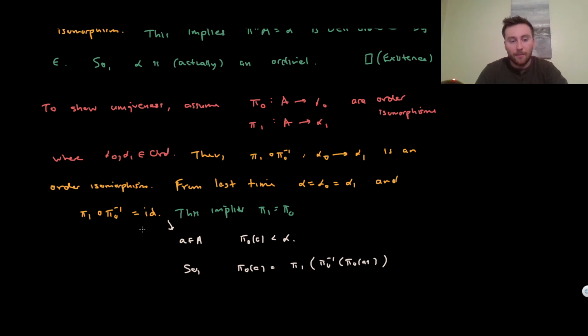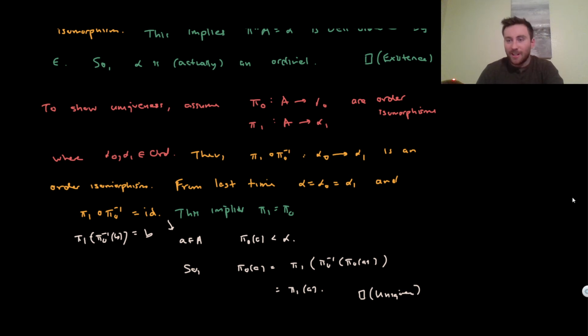So B is equal to pi 1 of pi 0 inverse of B, and our B in this case is pi 0 of A. Now we can cancel out the inside terms. The pi 0 and the pi 0 inverse cancel, and what we're left with is pi 1 of A. So this checks uniqueness.